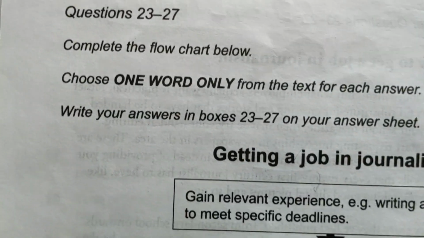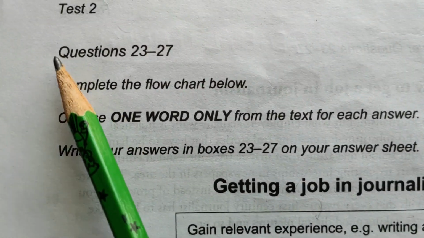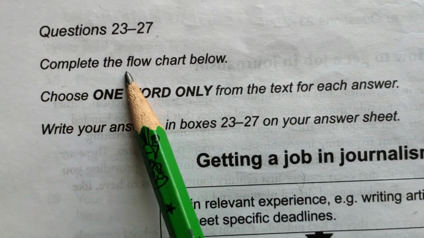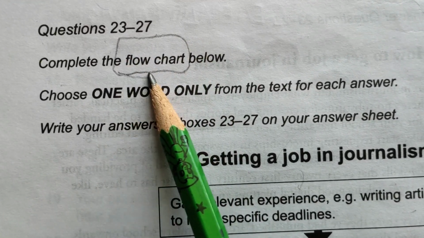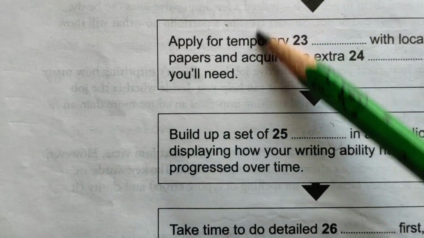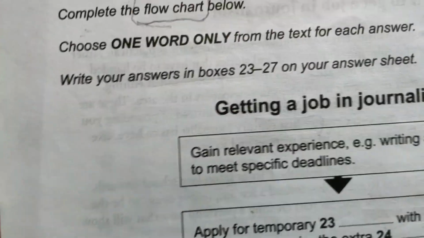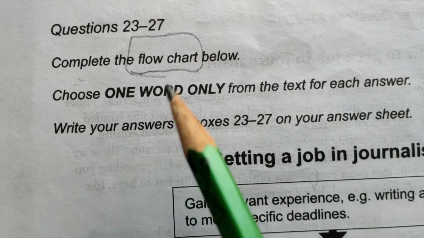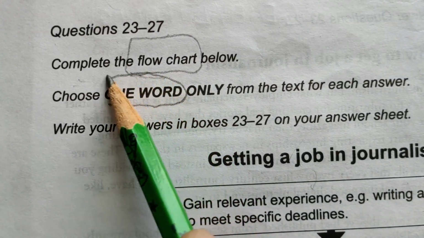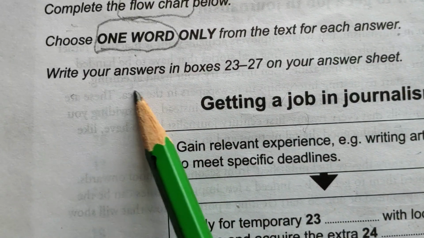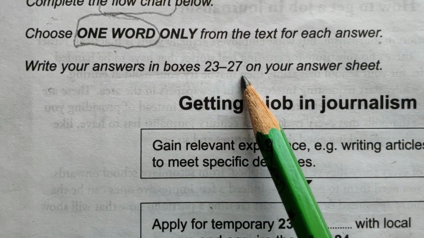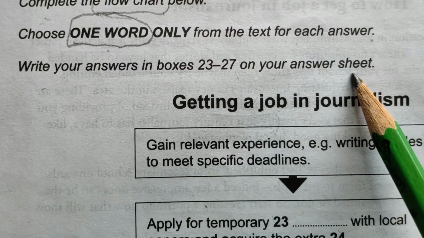Okay, let's read the question. Questions 23 to 27. Complete the flow chart. Now what type of question is this? Flow chart. Complete the flow chart. This is the flow chart, we have to complete it. Five questions are there. Choose one word. Now it is important to underline it. One word only from the text for each answer. Write your answers in boxes 23 to 27 on your answer sheet only.